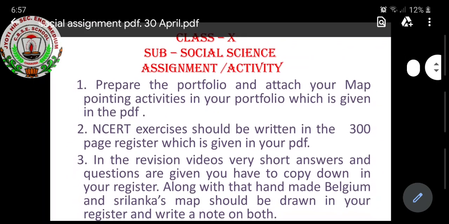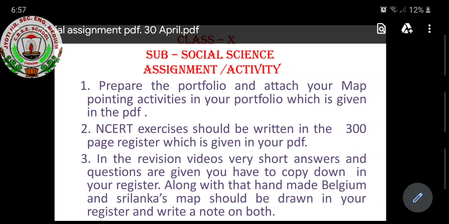Next is the NCERT exercises. Children, I have collected some question answers of 1 mark, 3 marks and 5 marks according to the board pattern, and I have made the PDF for you all. You can note down all those questions and answers in a 300-page register according to the chapters. The 2 chapters' NCERT exercises should be written in the 300-page register, which is given in this PDF.